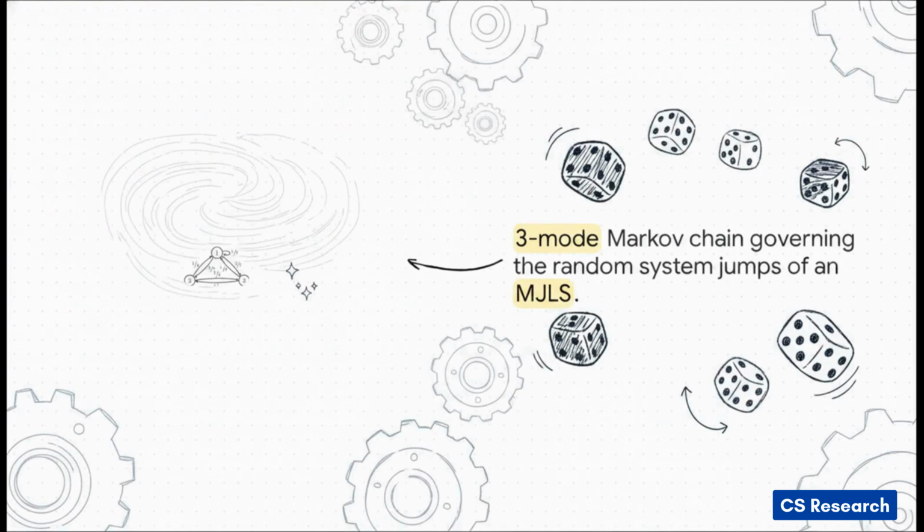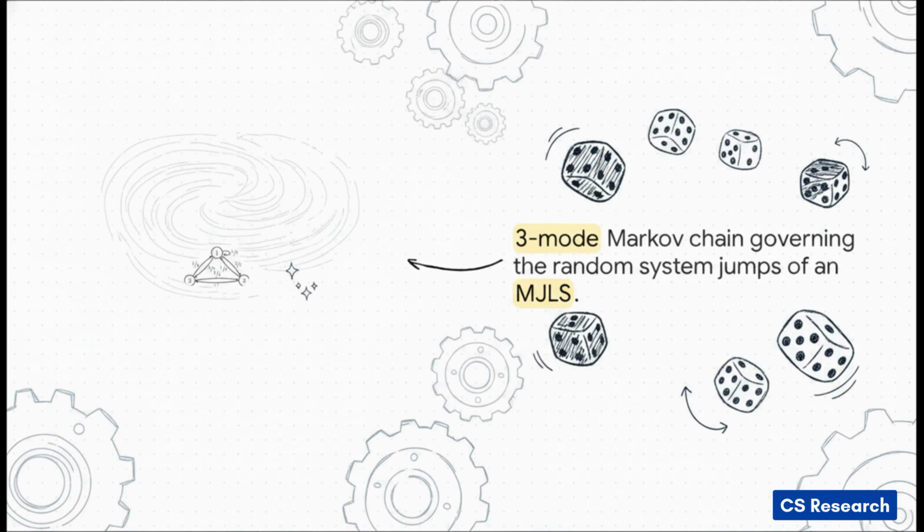To see exactly what this looks like under the hood, let's completely break down a three-mode Markov chain that governs an MJLS. Picture three circular nodes, each representing a distinct linear mode of the system. We'll label them 1, 2, and 3. Connecting these nodes are arrows, and these arrows represent the exact transition probabilities between the modes.